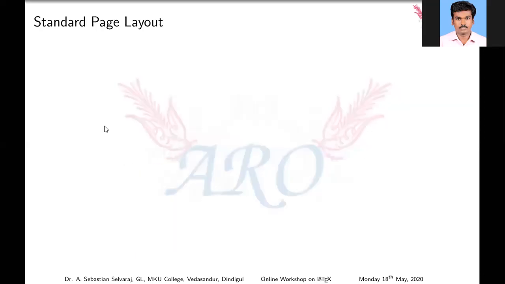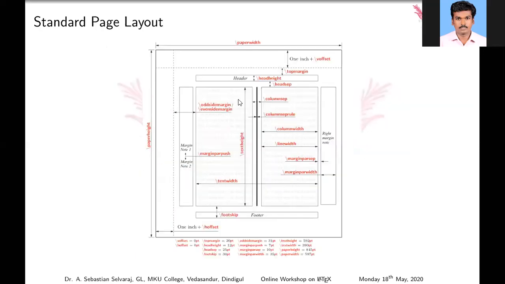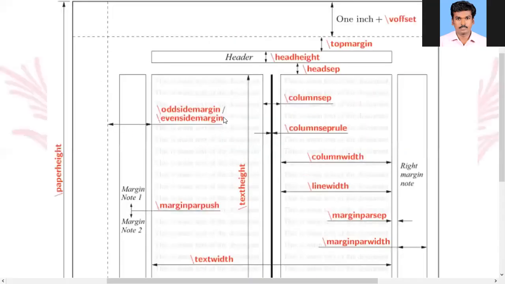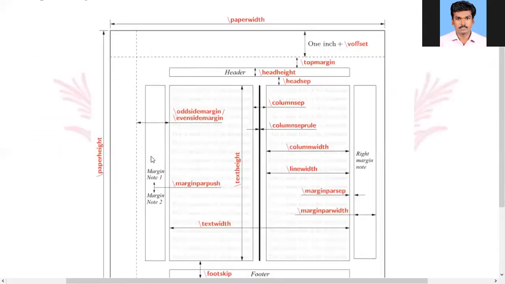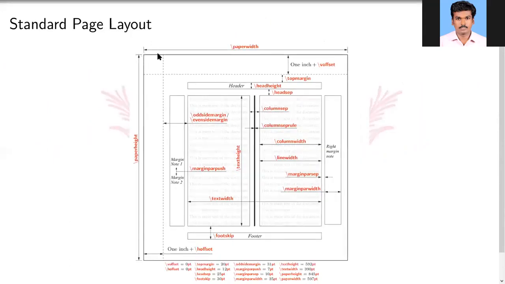Next, it's the diagrammatical view. This is the paper height. This is the paper width. This is the offset, which is the default. Suppose you are splitting into two columns: this is the first column, this is another column. This is called column width. This is column separation.